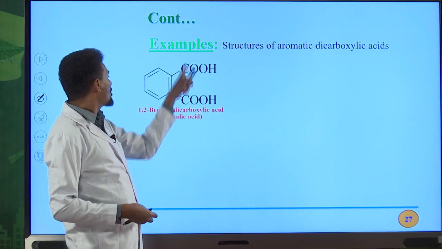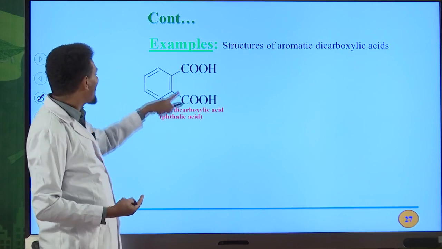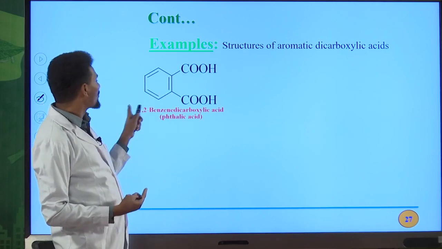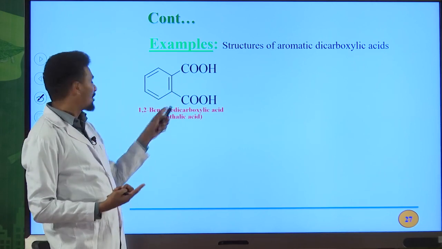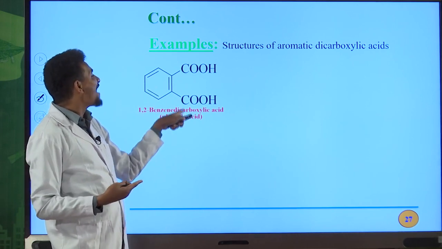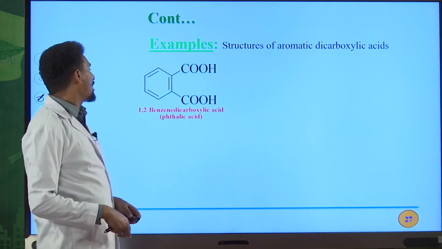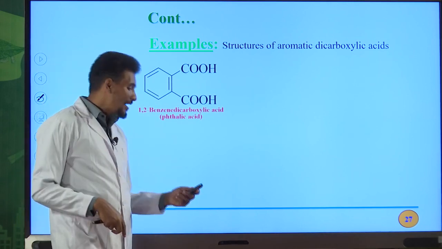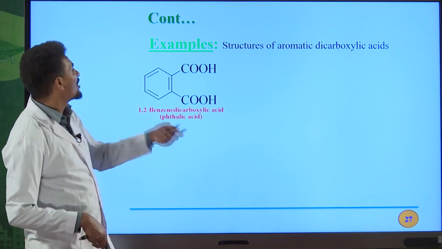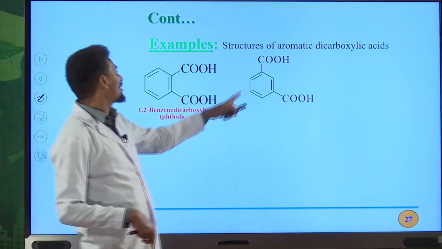So we have two COOH functional groups. You must indicate these functional groups by number, 1,2 position. So 1,2-benzenedicarboxylic. Di. Why? Because we have two COOH functional groups. Its common name is phthalic acid. This is a common name of this aromatic dicarboxylic acid.